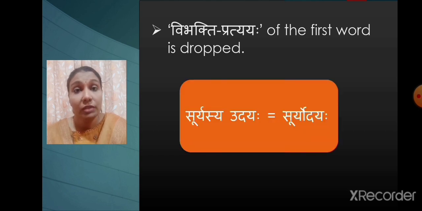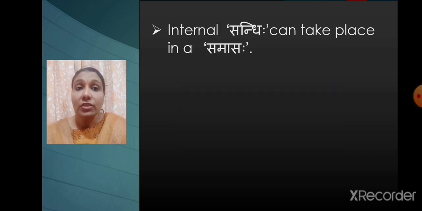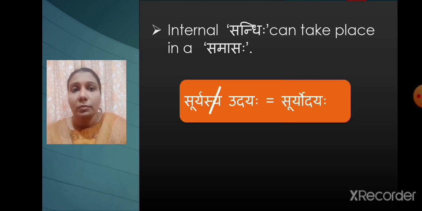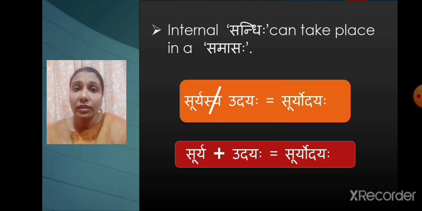Suryasya udayah. When we join these two words and get a new compound word, the vibhaktihi of the first word, that is shashti vibhaktihi of the first word, is dropped. And then we get the word suryodayah. The next point is, internal sandhihi can take place in a samasaha. When we drop the vibhaktihi of suryasya, we get the words surya and udayah. We have to join these two words under the rules of sandhi. It means sandhi can take place while forming a new word under the rules of samasaha.